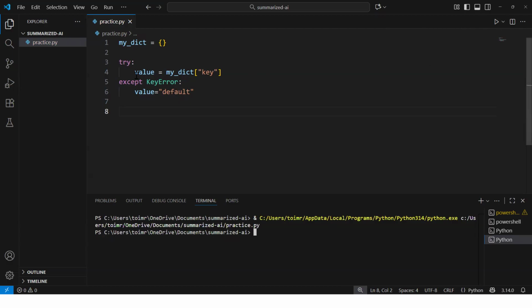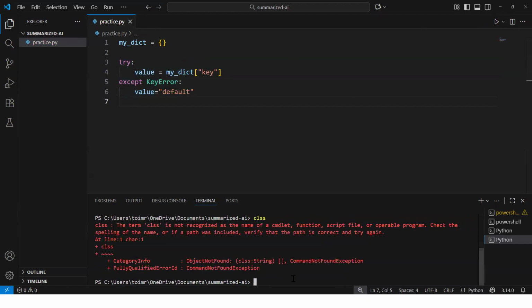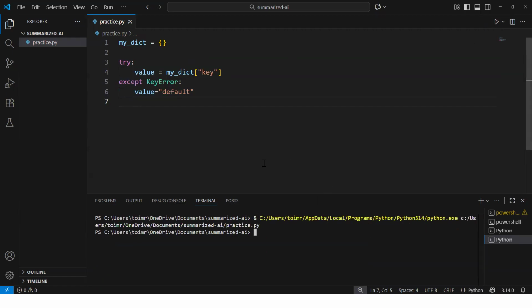I'm not getting any error because we got the error on this line. Let me show it to you once. Remove this particular code, write it here, try. See, it is saying KeyError. This particular key is not available, which we are trying to access inside my dictionary. And the same exception got handled using KeyError. See, no error. Instead of checking whether the key exists in the dictionary, the code just tries to access it. If it fails, it catches the KeyError and handles it gracefully.